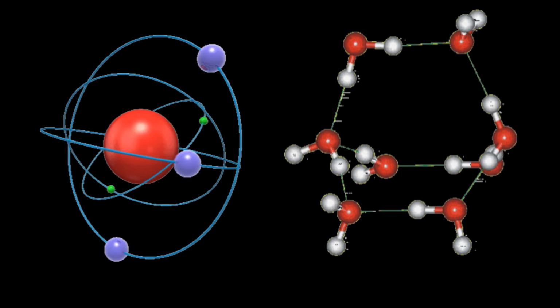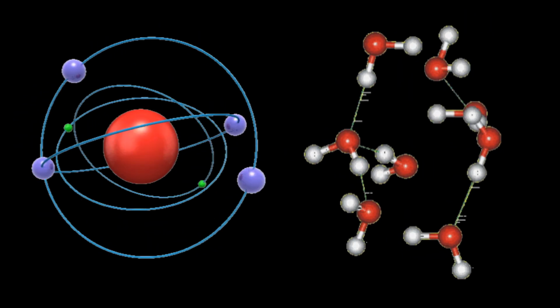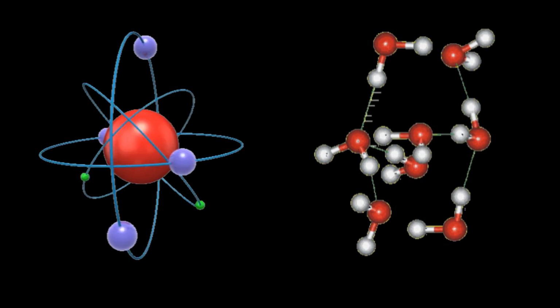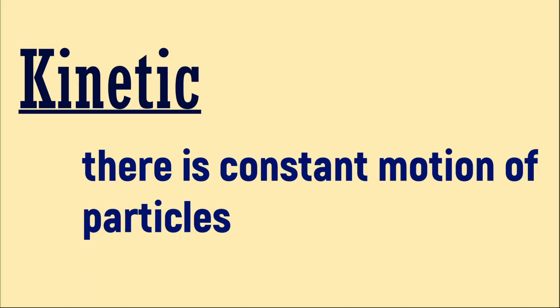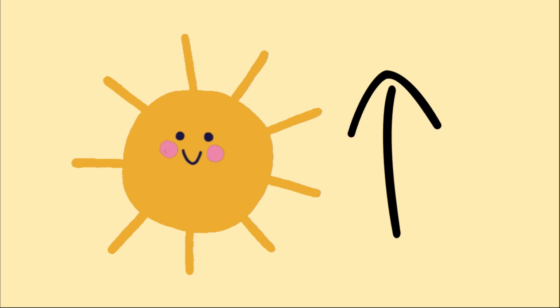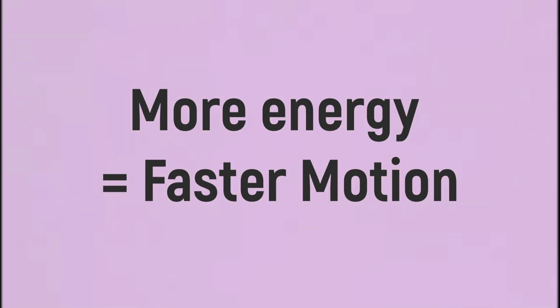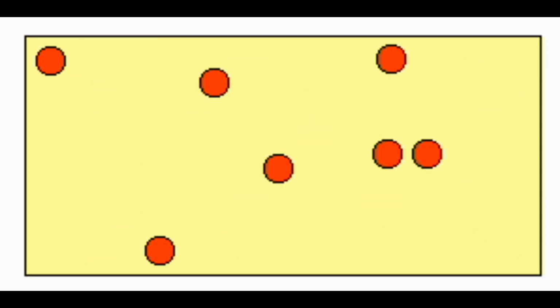In order for us to explain further about the kinetic molecular theory of gases, we need to understand this concept first. Note that the term kinetic means there is constant motion of particles, therefore having kinetic energy. In higher temperatures, particles have high energy, and in low temperatures, low energy. The more energy, the faster these particles move. Particles in gases have the most energy.